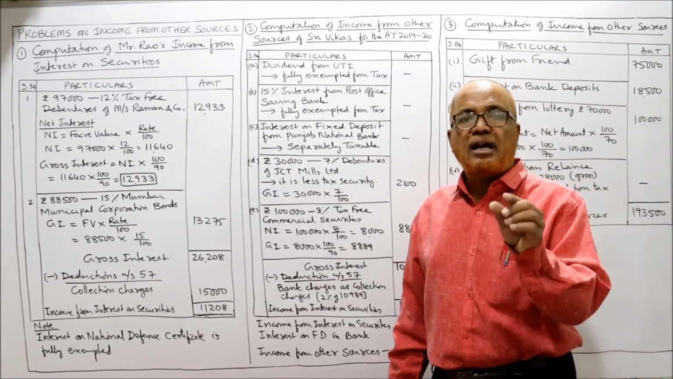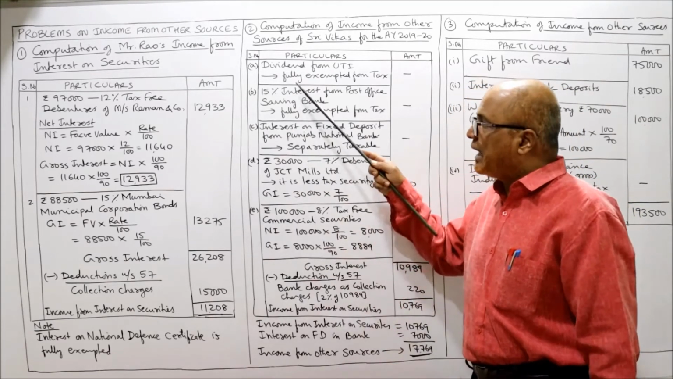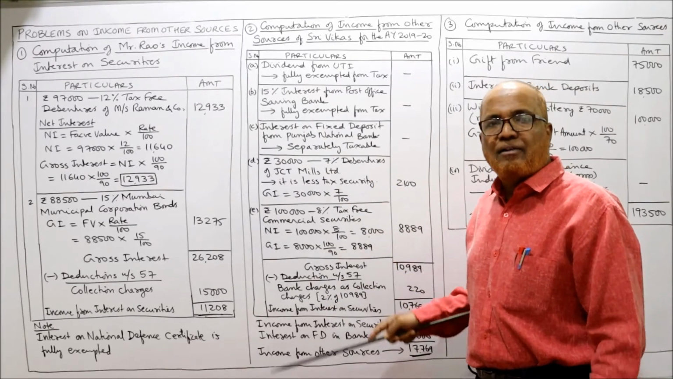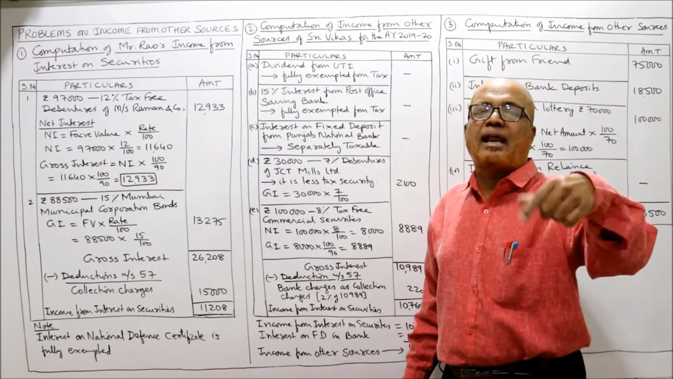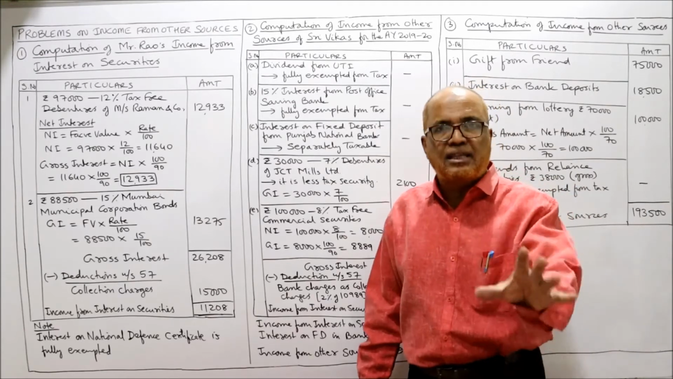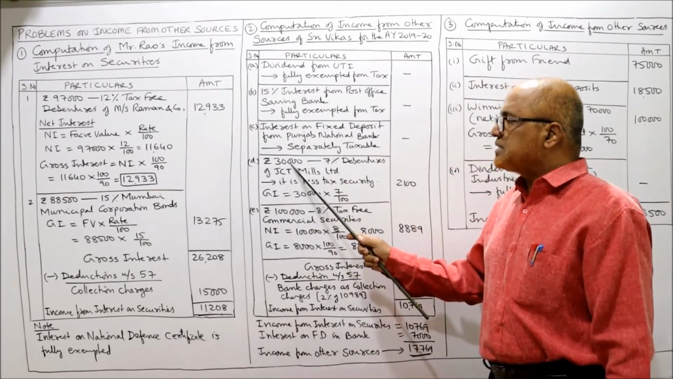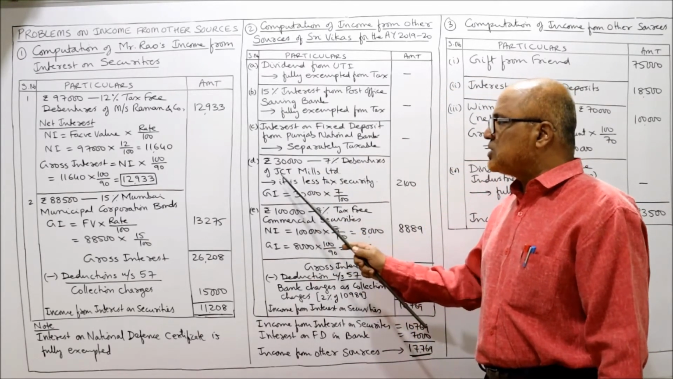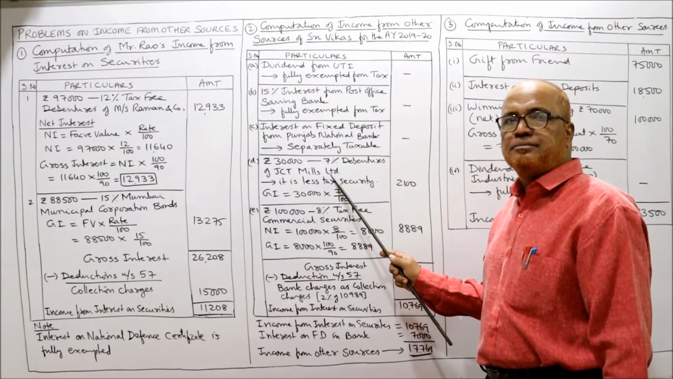It will not come under interest on security. Right now I am calculating interest on security. After calculating income from security, we calculate income from other sources. There we will take. Then rupees 30,000, 7% debentures of JCT Mills Limited.